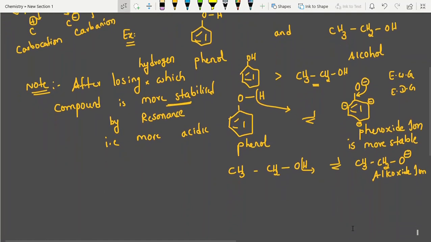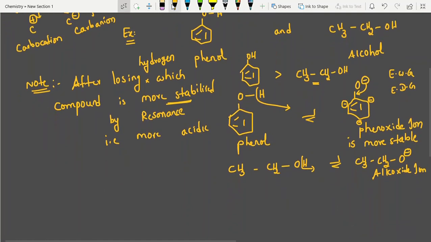Why destabilizing? What are the attached groups here? The attached groups are plus I groups, which are electron releasing groups. This oxygen doesn't want electrons, he wants to give electrons to the system. But the system already has good electron density because these are all plus I groups. He is unstable to begin with, and giving more makes it more unstable, destabilizing.